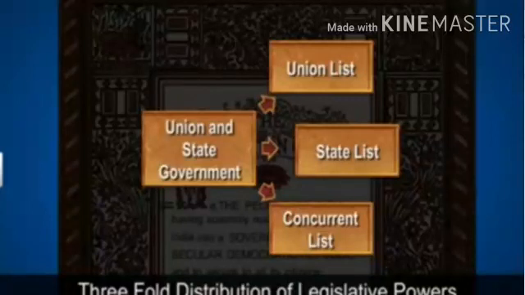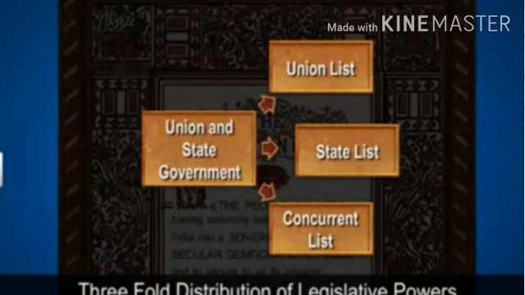As in any federation, these different tiers enjoy separate jurisdiction. The constitution clearly provided a threefold distribution of legislative powers between the union government and the state government.